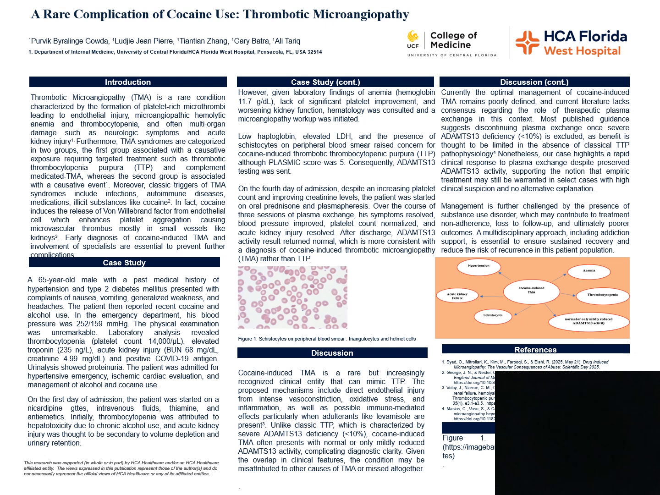At this point, further testing revealed elevated LDH, low haptoglobin, and schistocytes on peripheral smear. These findings raised concerns for a microangiopathic process. His PLASMIC score was calculated at 5, suggesting possible TTP. While awaiting ADAMTS13 activity results, empiric therapy with high-dose prednisone and plasmapheresis was initiated.